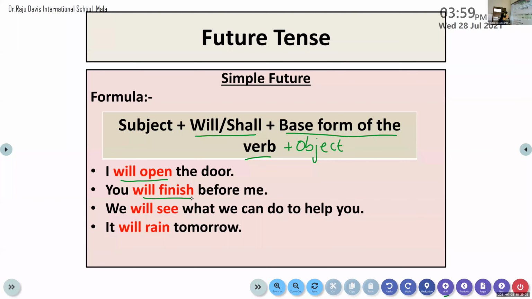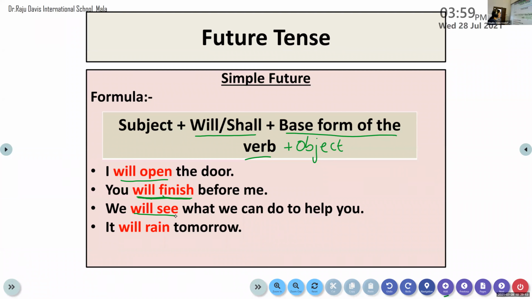Okay, will finish. You will finish. Will shows the sentence is in future. Finish is the base form. So will finish shows that this is simple future in form. Now we will see what we can do to help you. So here will or shall plus base form of the verb is used. So see is the base form, plus will or shall, modal auxiliary plus base form of the verb. So this is an example for simple future.